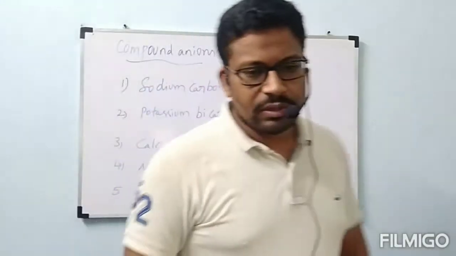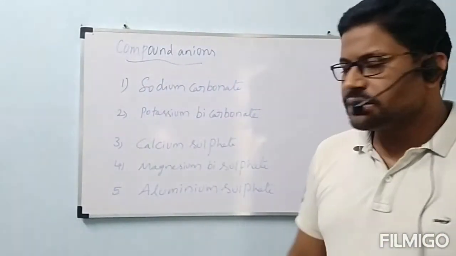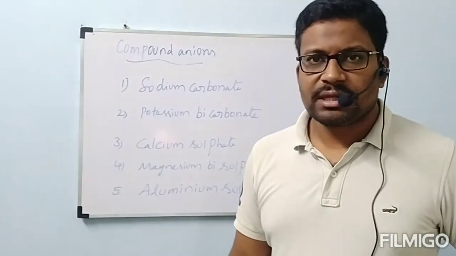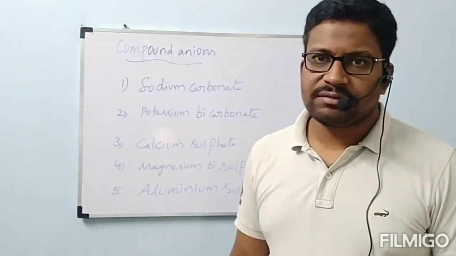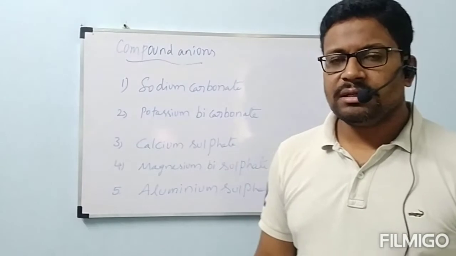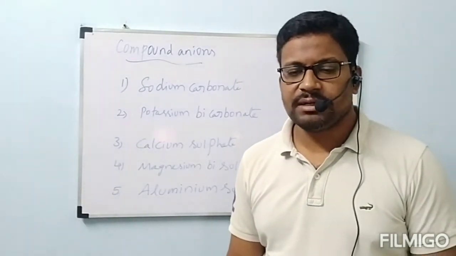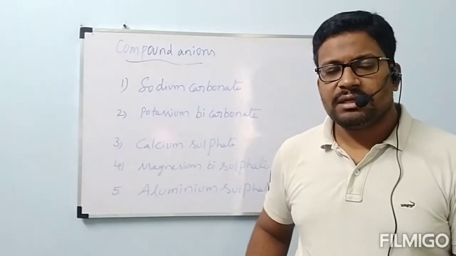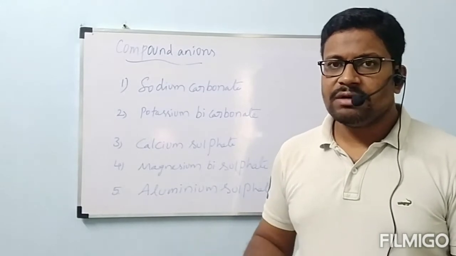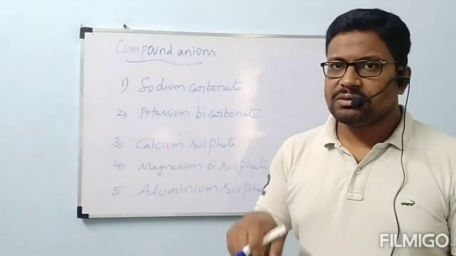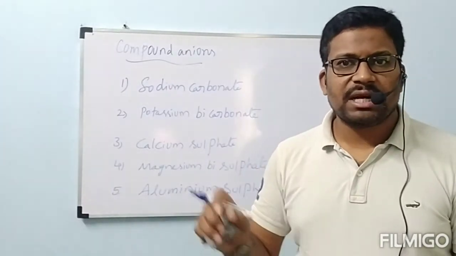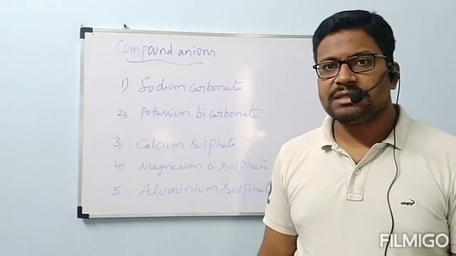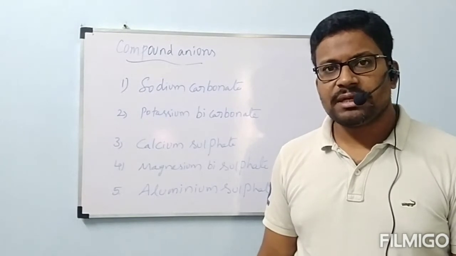Okay, now before going to the next concept, what are the concepts we have learned till now? First we started with matter. Matter can be classified depending on physical characteristics and chemical characteristics. Depending on physical characteristics, matter will be classified into 3 types: solid, liquid and gas. Differences between solid, liquid and gas, how solid is converted to liquid, liquid to gas, gas to solid, all these things we have seen. That is the physical classification. Next, coming to chemical classification. Depending on chemical characteristics, matter will be classified into 2 types: pure substances and impure substances.